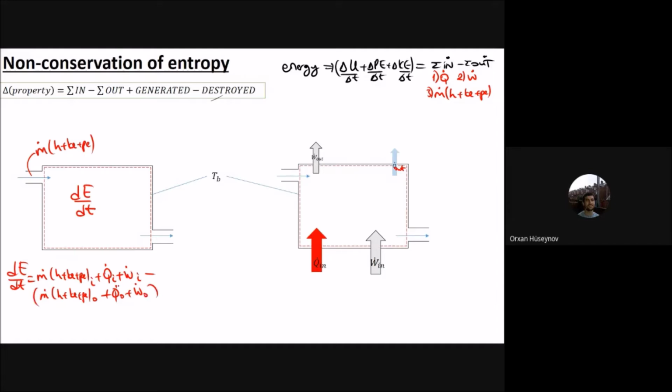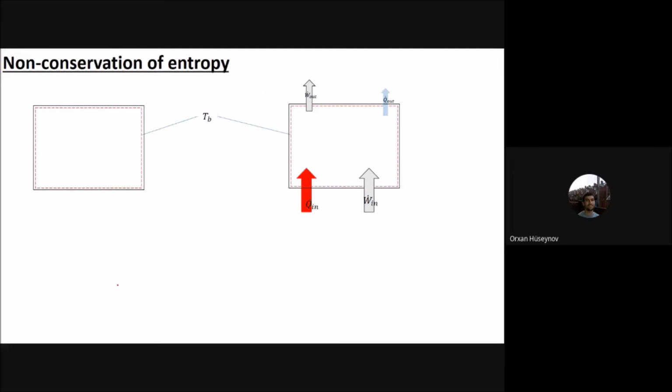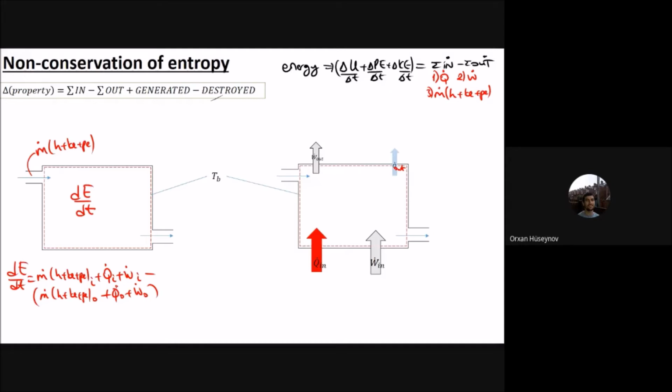Now what happens if we try the non-conservation of entropy? For the non-conservation of entropy, it will be a bit different. Now let's see it. The first thing is that for non-conservation of entropy there is no destroyed term. This is zero for entropy, which is the very same as for energy. But the generated term is there. Entropy is generated.